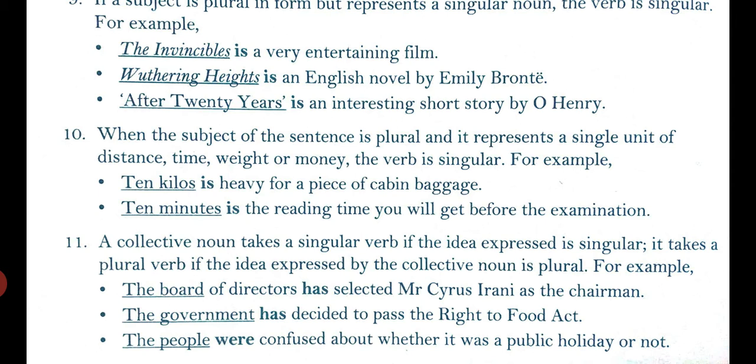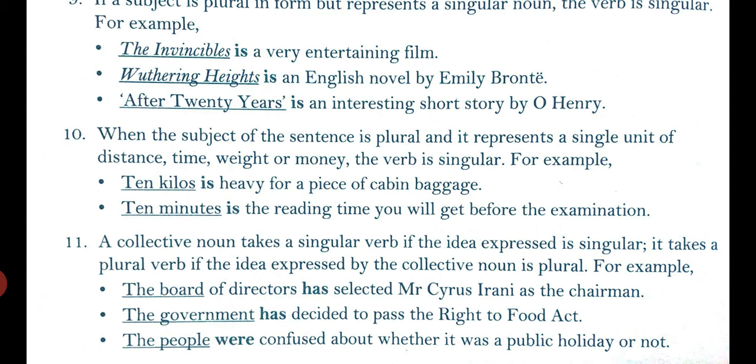For examples, army, herd, fleet, bunch, pack. A pack of cards, a suite of rooms, a team of players, a swarm of bees, a crew of sailors, a mob of people, a flock of birds, a cluster of hats, a clump of trees, a cabinet of ministers. So many things are there in collective nouns.